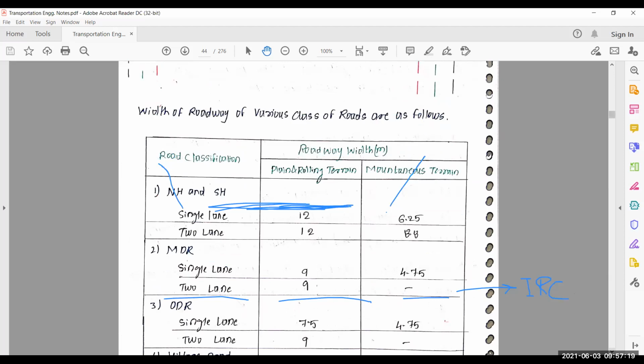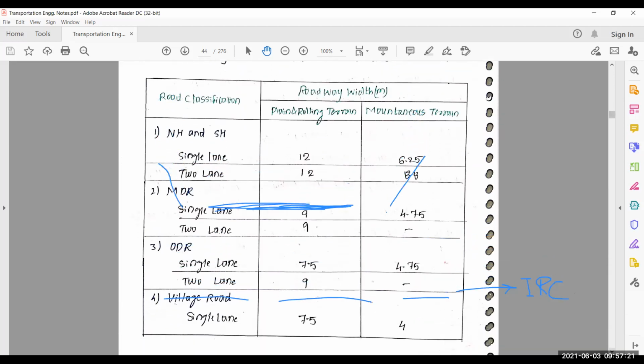First point is, just see here. First, they bifurcate this table into road classification and roadway width. First is plain and rolling terrain, and second one is mountainous and steep terrain. They also give the same value for mountainous and steep terrain.